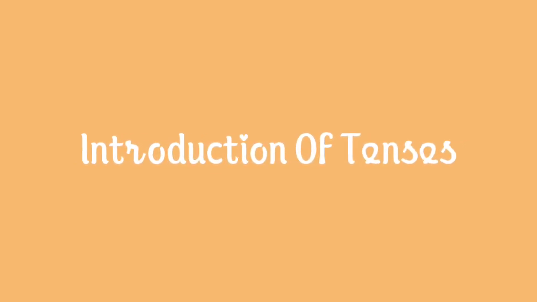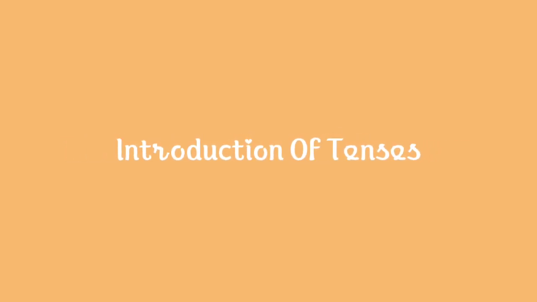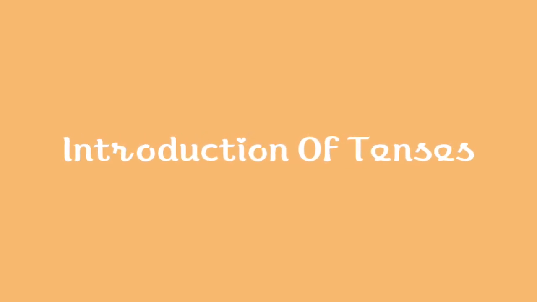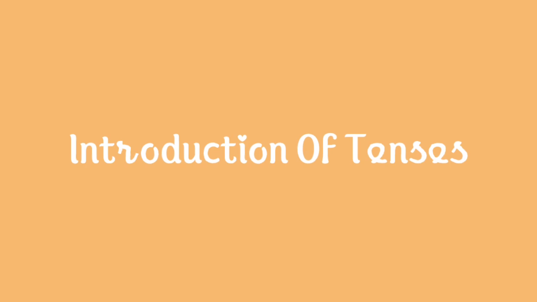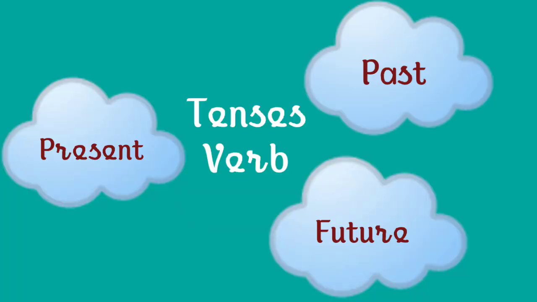So, did you notice the sentence indicates the state of an action or existence, whether the action is over, on, or yet to happen? So, it indicates the present time, the time that is past, or the time that is to come. So, we have three main tenses pertaining to time, that is, the present tense, the past tense, and the future tense. Alright, so what is present tense?